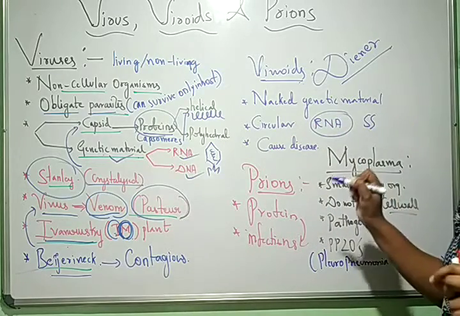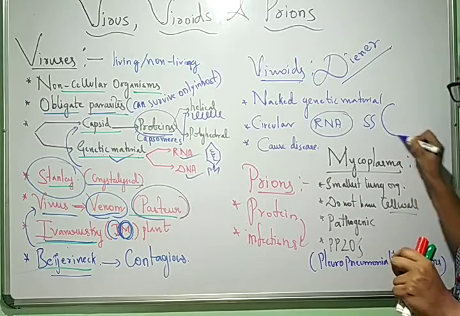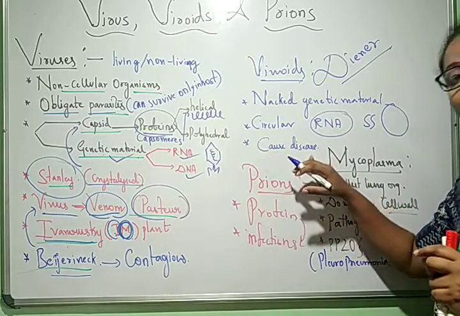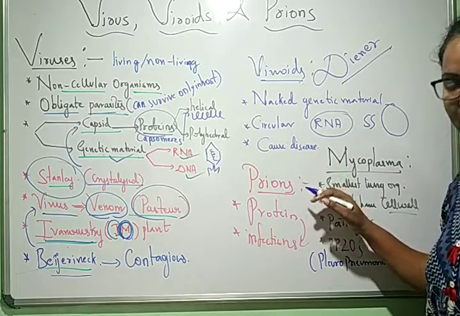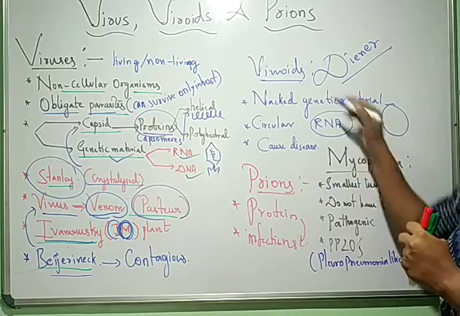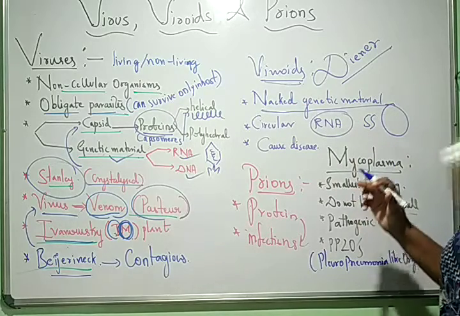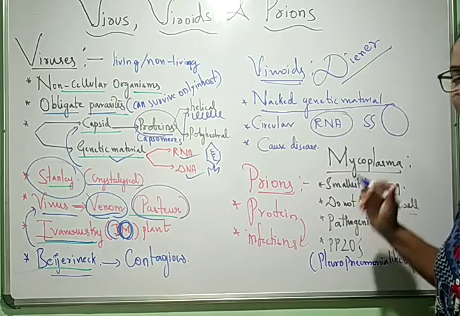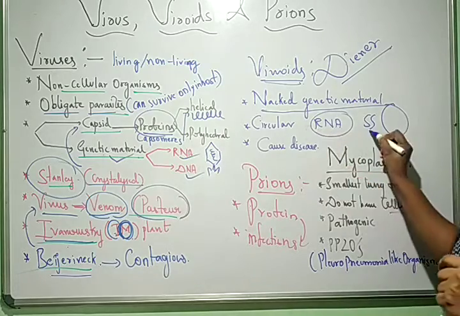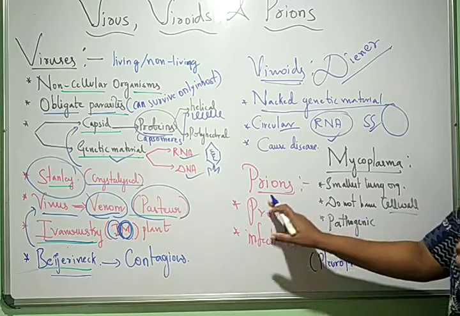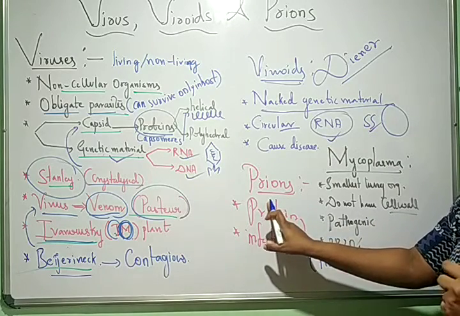Sometimes it is single stranded, made up of circular RNA, and it typically causes diseases, infections in plants as well as in animals. So what are viroids? Viroids are nothing but naked genetic material, only the genetic material. Which is that genetic material? Single stranded circular RNA.